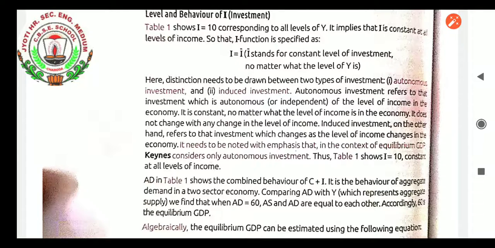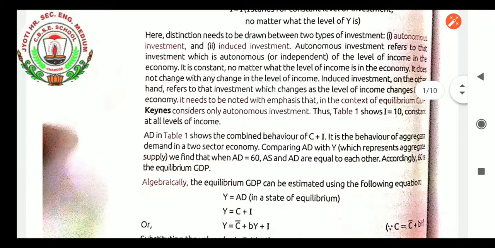Like the government does this autonomous investment. When there is no income, then also, for the welfare of the people, the government makes investment. It does not change with any change in the level of income. Induced investment, on the other hand, refers to that investment which changes as the level of income changes in the economy. People are induced to invest more if they are earning more income in society. It needs to be noted with emphasis that in the context of equilibrium GDP, Keynes considers only autonomous investment.